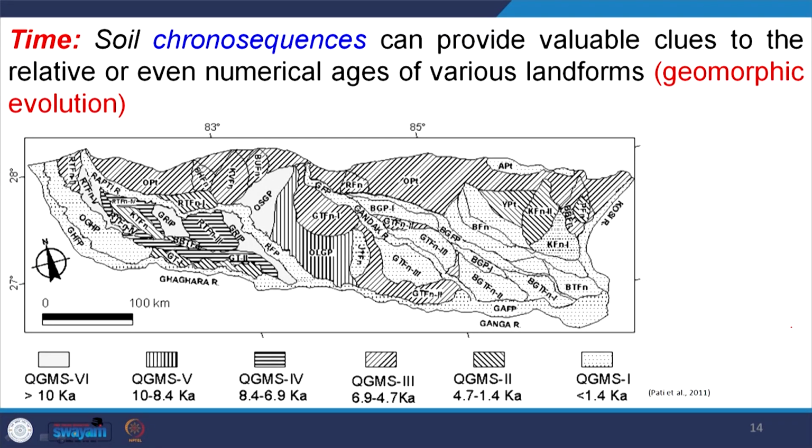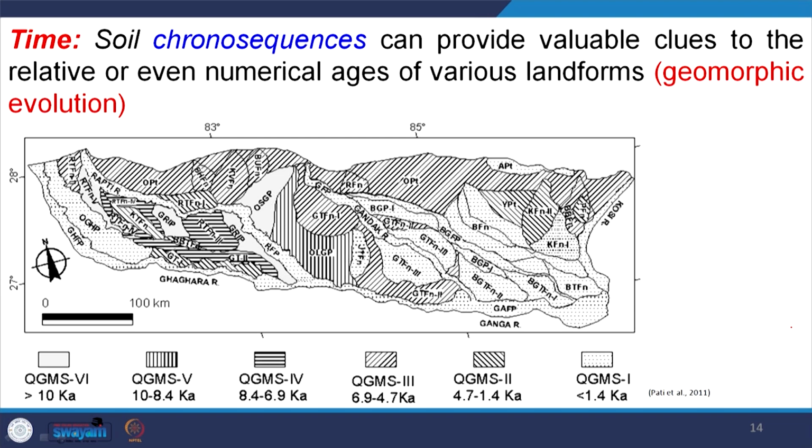Then the fifth soil forming parameter is called time. Time we cannot change, parent material we cannot change. So all the other three factors change with time. The arrangement of soils in time is called soil chronosequence.